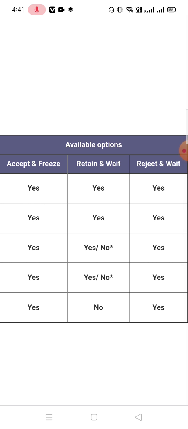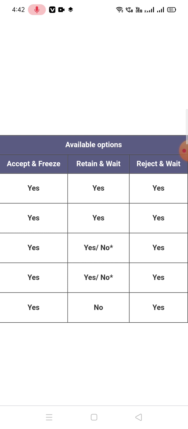Retain and wait is similar to upgradation. Suppose you have selected one offer as retain. Suppose in IIT Kanpur you have selected thermal engineering, as a mechanical engineer, as retain and wait. That means if you get 5 offers, the other 4 offers will be removed. In the next round, your previous retained offer and some new offers will be shown in the COAP portal.